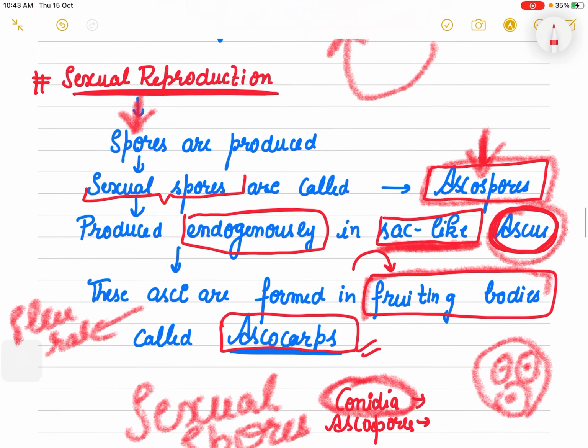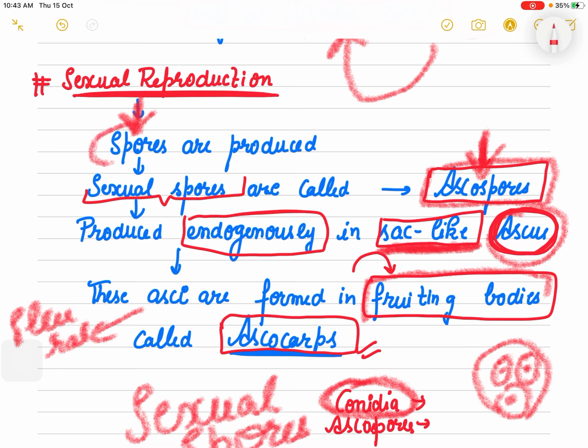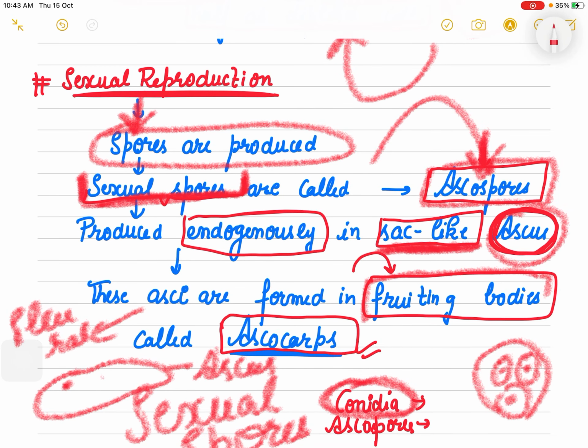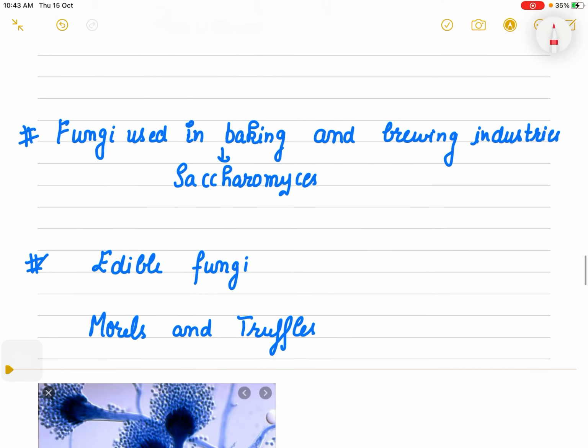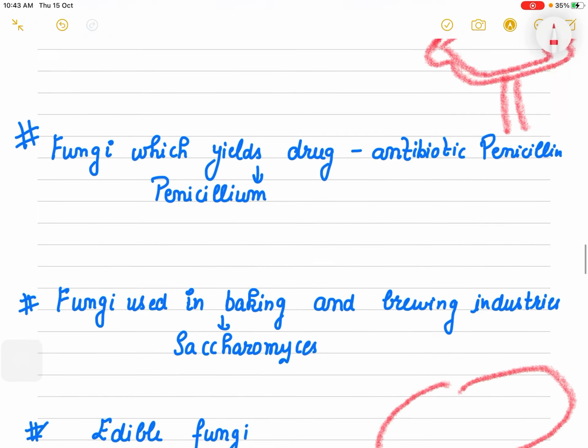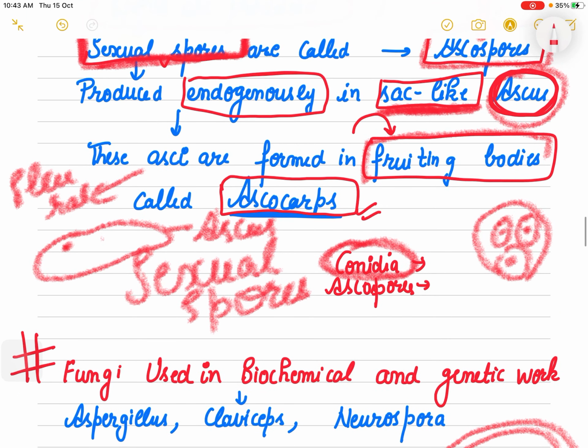One more time, sexual reproduction takes place through spores. These are sexual spores, and these sexual spores are called ascospores. Where are these ascospores developed? In a sac-like structure which is known as ascus, right? This sac-like structure is known as ascus, and this ascus is developed in a fruit-like body which is called fruiting bodies, and are called ascocarp.